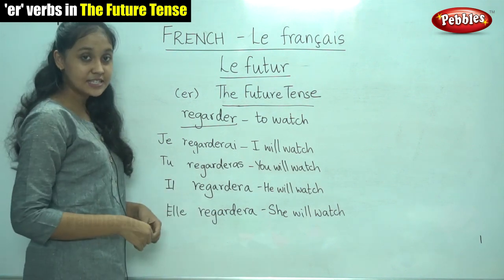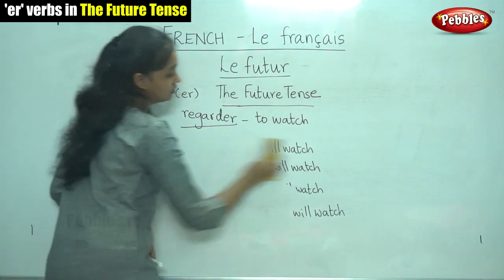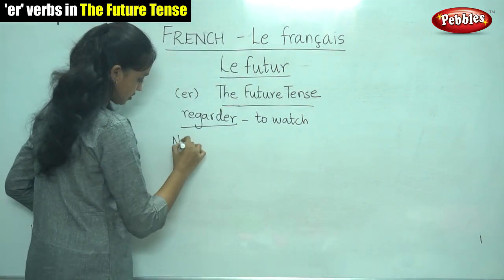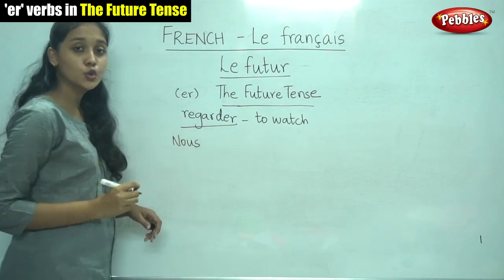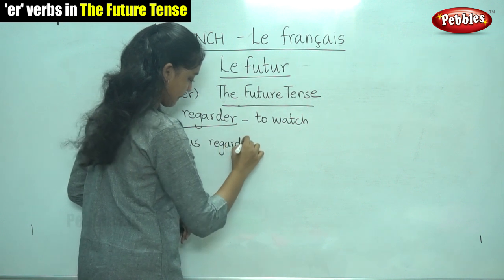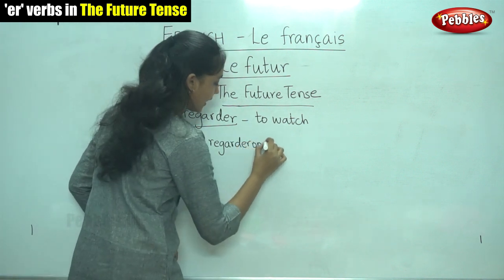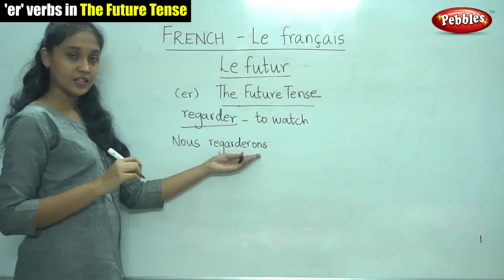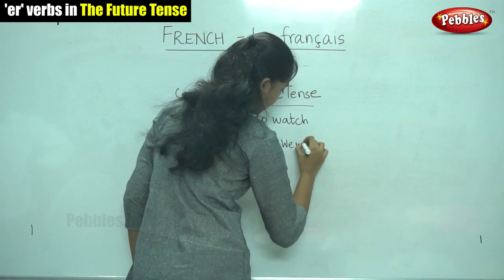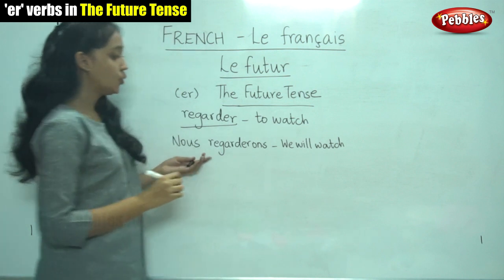Shall we move on to the next four subject pronouns? For nous, again we write the stem, regarder, and the ending for nous is ONS. Nous regarderons. Nous regarderons. It means we will watch. Nous regarderons.